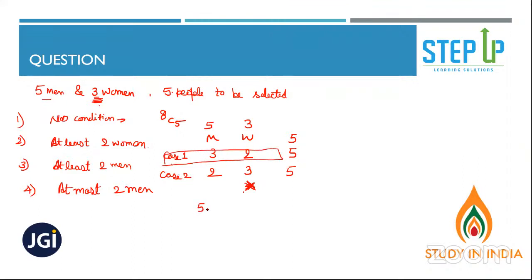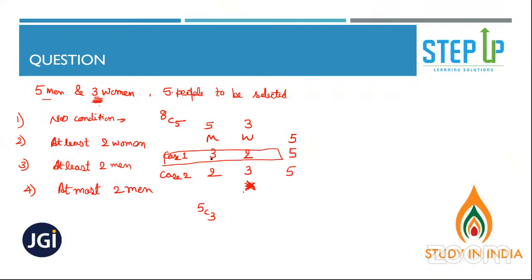So case 1 is 5C3. From 5 men, you are selecting 3 men, into 3C2. See, in total you have to select 5 people, right?